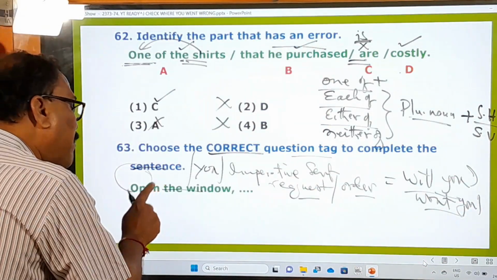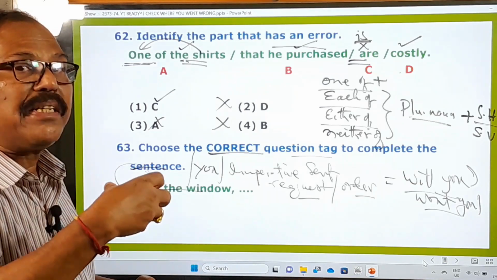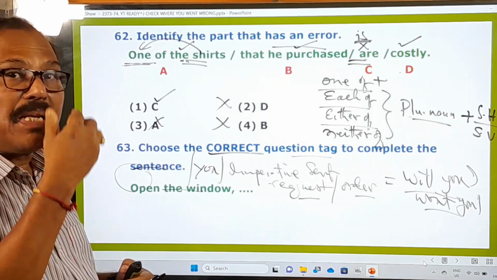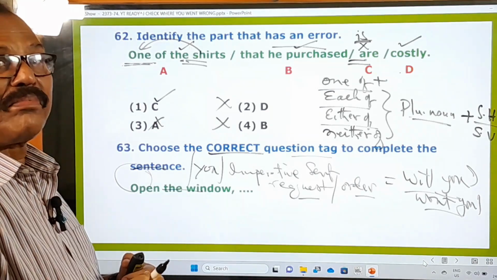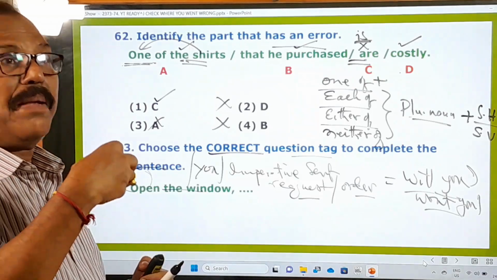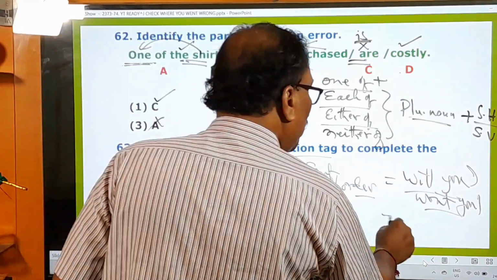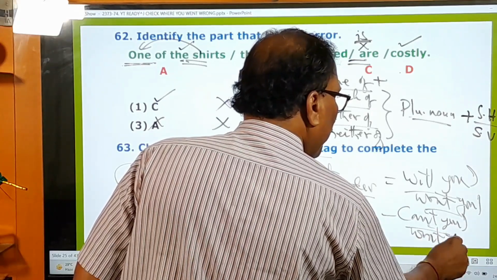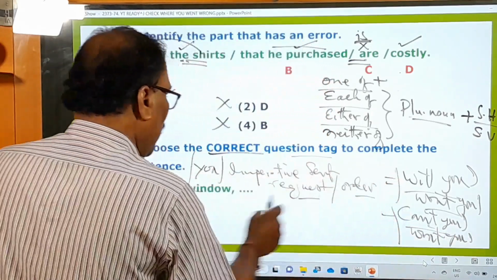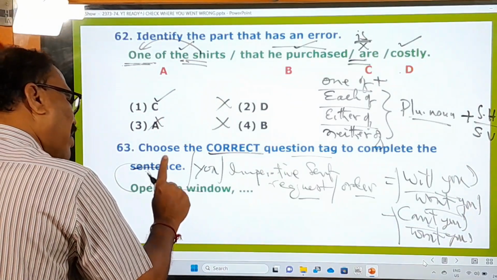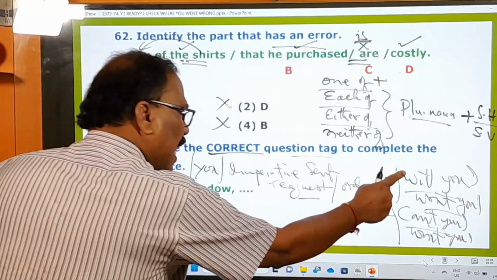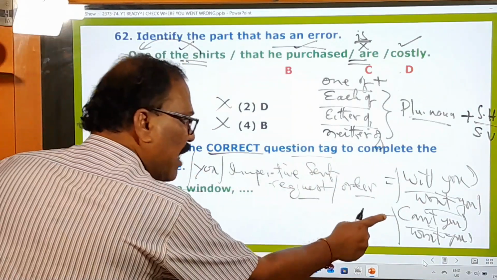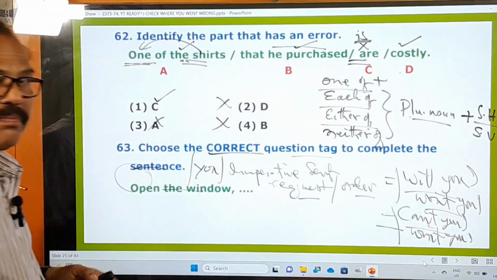Suppose the same imperative sentence is said in a bit serious tone, for example, open the window, in a serious tone. When you say it in a bit serious manner, there will be can't you or won't you. This should be the question tag. Please observe. If it is a positive request or a positive order, the question tag will be either will you or won't you. If it is said in a bit serious manner, then the question tag will be either can't you or won't you.